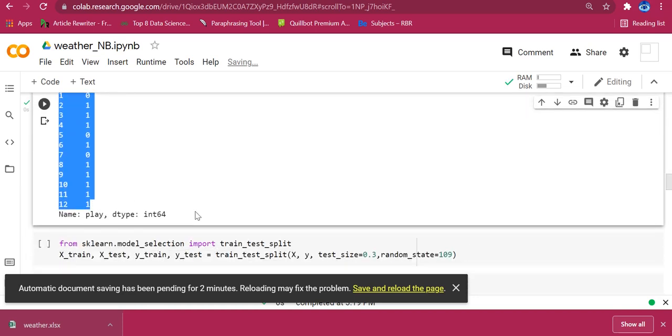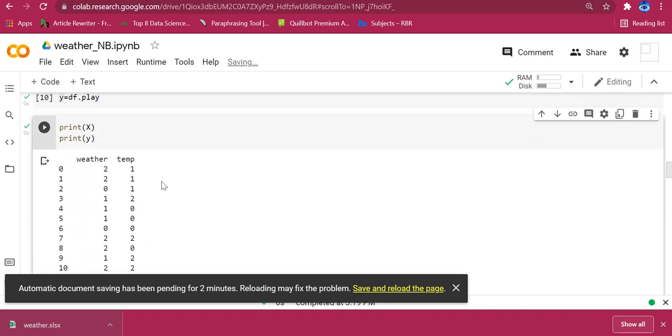Next step is we need to separate our data set into a training part and a testing part. I have already explained, right? Before constructing the model, we have to split our data set into training and testing parts. Using the training part only, we will construct and build the model, and using the test data set only, we will evaluate the performance of the model, isn't it?